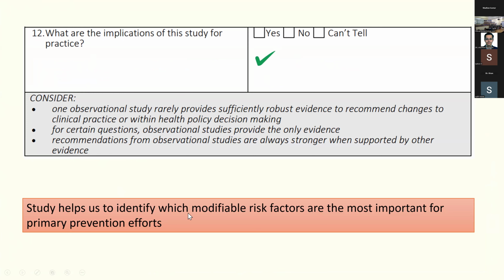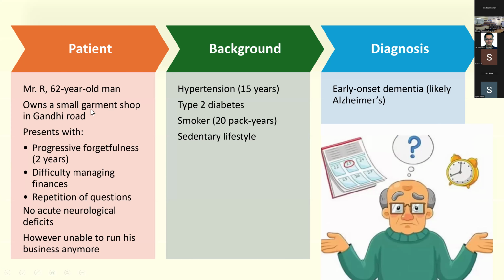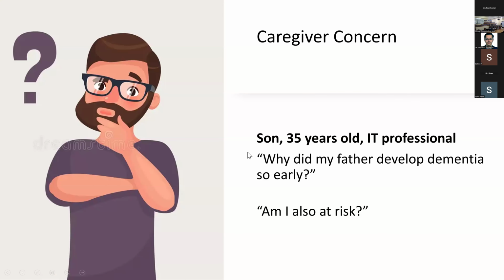This study helps us identify which modifiable risk factors are the most important for primary prevention efforts. So coming back to the patient, the 62-year-old man who has come with Alzheimer's, like early onset dementia, and the son had 2 questions.